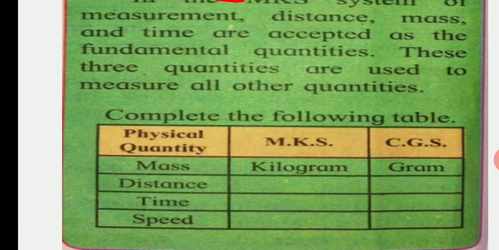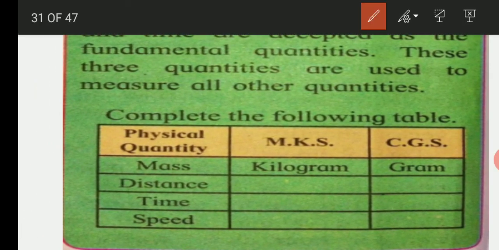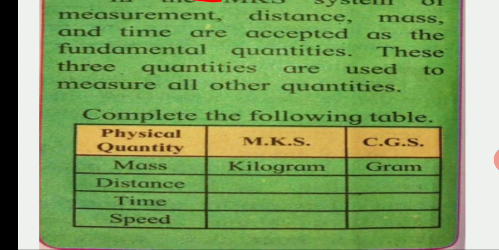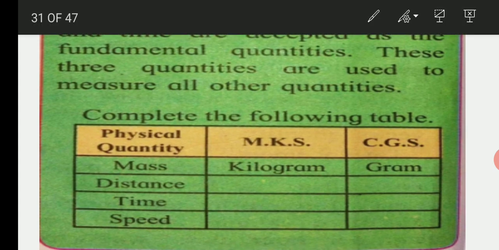Now students, one table is given below. In the first column, physical quantities are given: mass, distance, time and speed, and we are going to see their units in the MKS system and CGS system. Now we will read it out. Mass in the MKS system is measured in kilogram. In the CGS system, it is measured in gram.